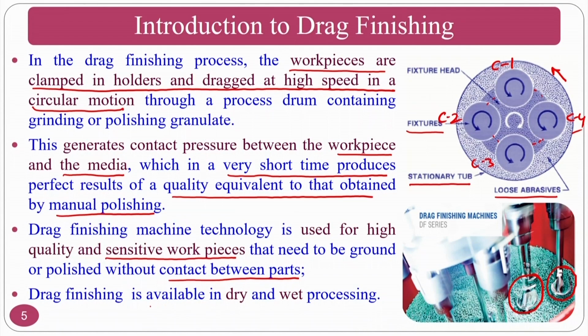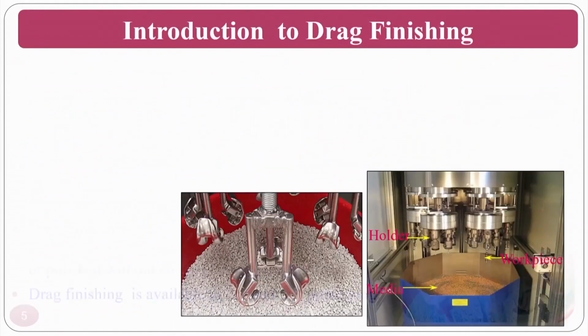In the tumbling process, what will happen? All the parts are placed together, so there is a heavy chance that the components will collide with each other. This is one of the drawbacks of the tumbling process that you can overcome in the drag finishing process. The drag finishing process is available in dry and wet processing. That means you can do this process using dry abrasives or wet abrasives also.